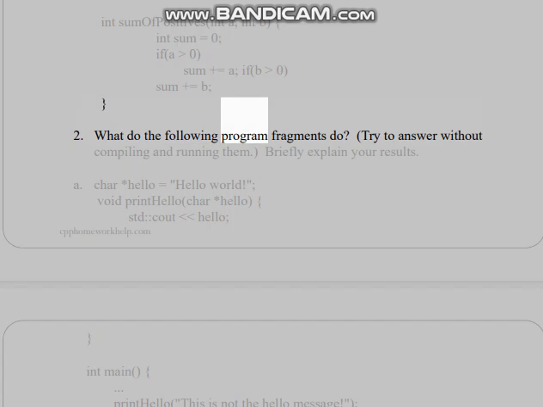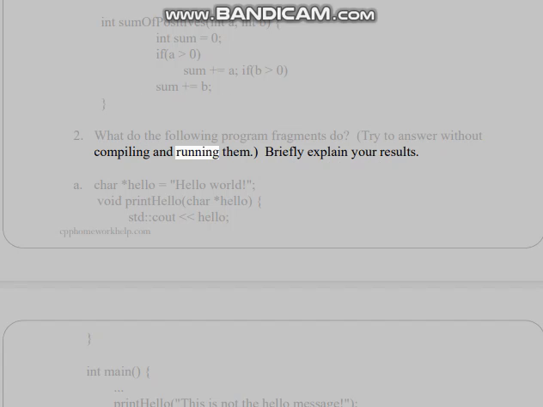2. What do the following program fragments do? Try to answer without compiling and running them. Briefly explain your results. A. char* hello = "hello world"; void print_hello(char* hello) { std::cout << hello; }